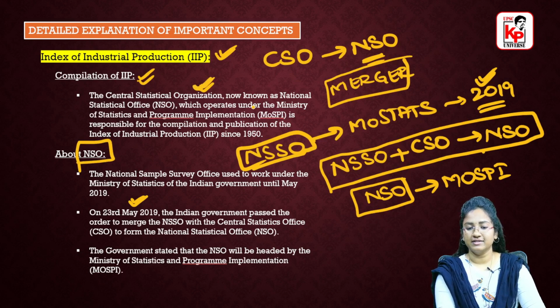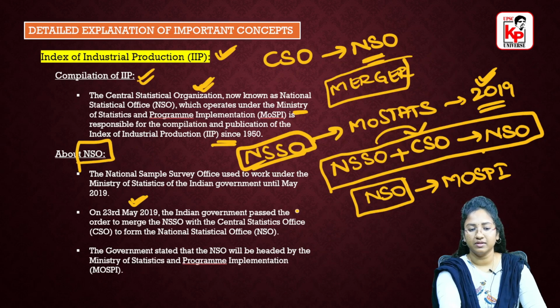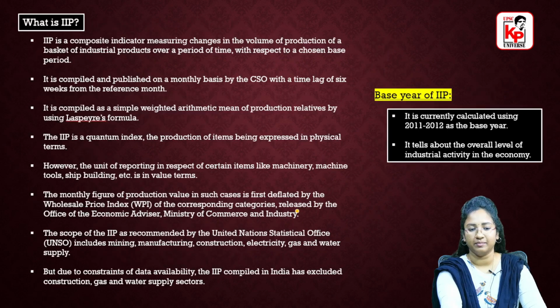First of all, as you can see, NSSO and CSO were merged and it has become NSO. Before 2019, IIP used to be compiled by CSO, and now, since it has merged with NSSO, it is being compiled by our National Statistical Office. This operates under our Ministry of Statistics and Program Implementation, as we have already discussed. So this is the basic detail about the compilation of IIP. So who publishes this IIP?